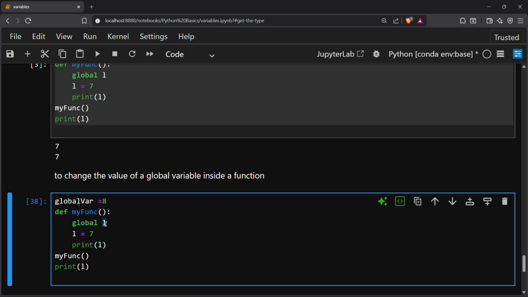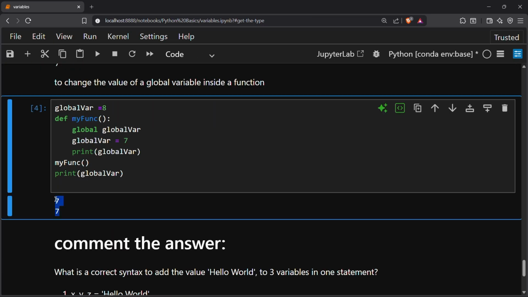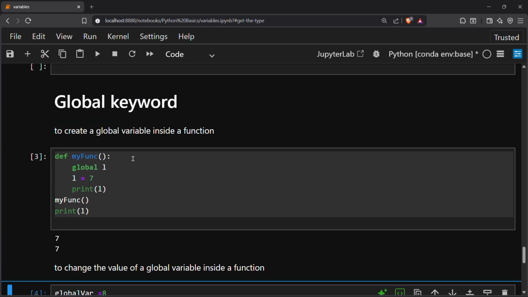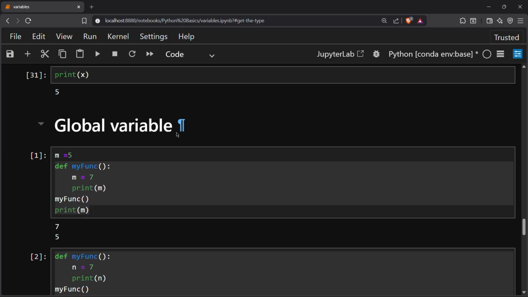I will write global and the same name of the variable here, global variable, and now I will update the value of this global variable here. So as I print this here, this will print 7, and here also it will print 7. So you can see the answer, it is printing 7 7 both times. So this is the use case of my global keyword, and we also saw the global variable.